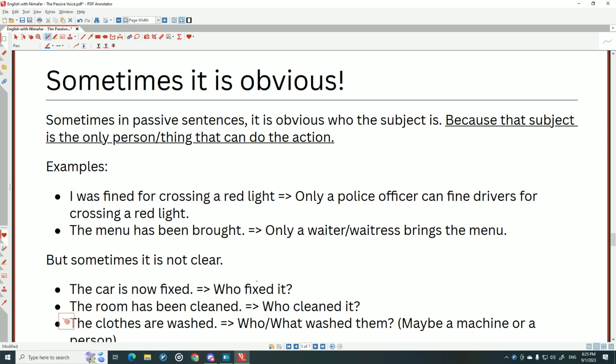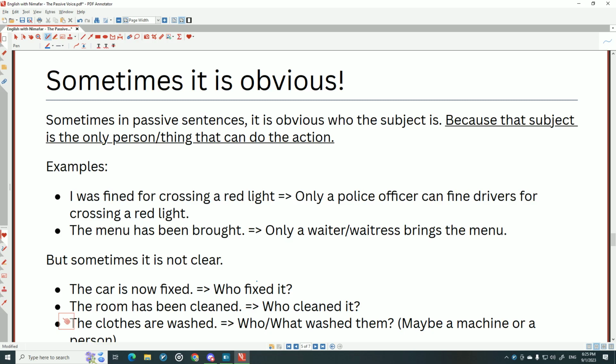Sometimes in passive sentences, it's obvious who the subject is. It's obvious because that subject is the only person or thing that can do the action. For example, I was fined for crossing a red light. Only a police officer can fine drivers for crossing a red light.